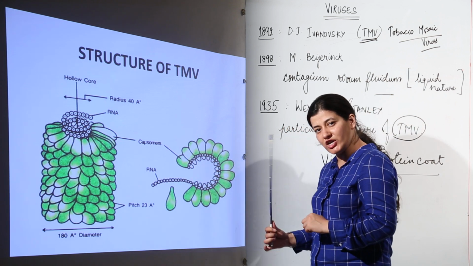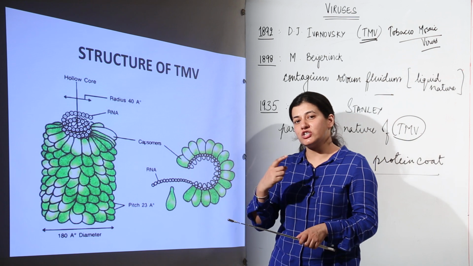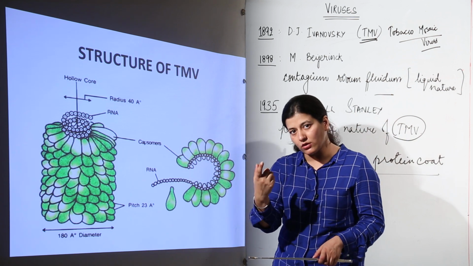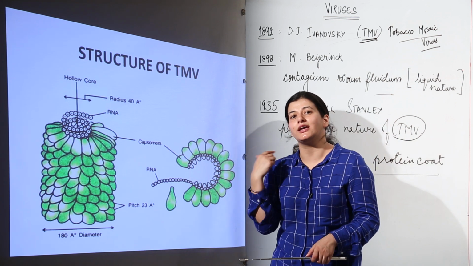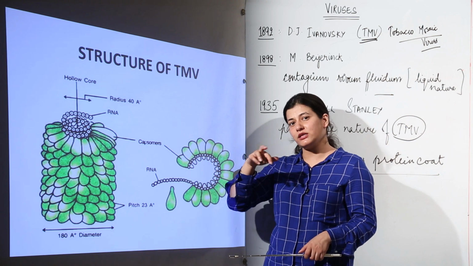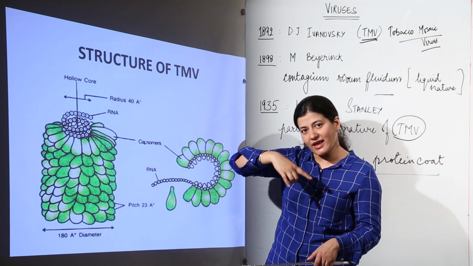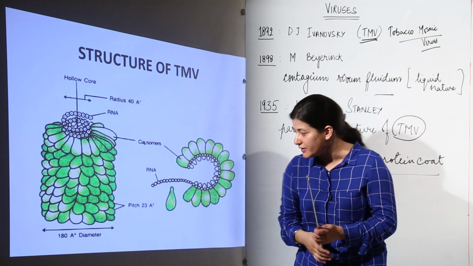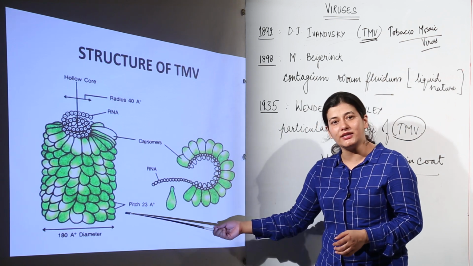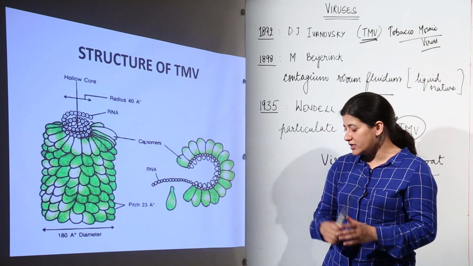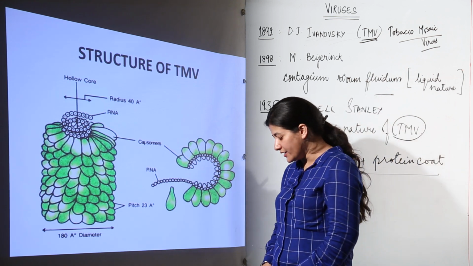The pitch of each helix. Now what is the pitch? Pitch is after how much angle, or how many degrees, it is going to take the turn. Supposedly you are climbing stairs which are helical; after how much distance an entire helix is completed, that is known as pitch, and the pitch happens to be 23 angstrom. So this is about the structure of tobacco mosaic virus.